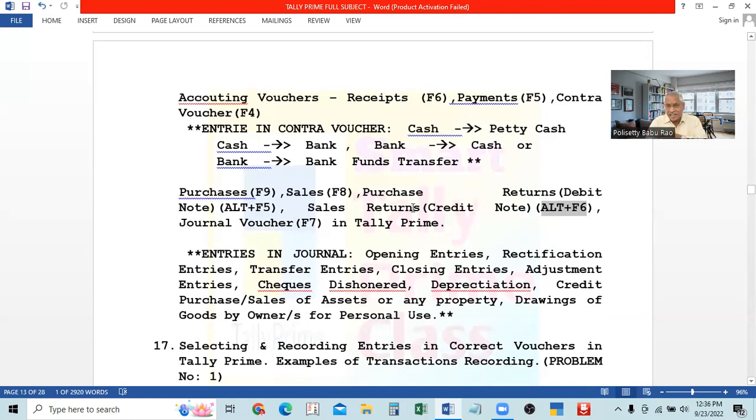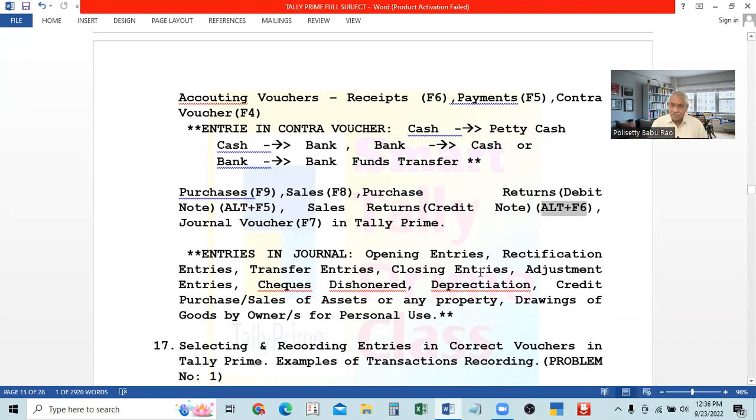In the case of any problem in the goods, reducing the price or discount, the seller will give the credit note first, then the buyer will give the debit note. And then there is another one. Sometimes, as I told you, purchase returns or debit note will be issued by the buyer. Buyer will do the debit note, seller will do the credit note. Sometimes, seller will do the debit note, buyer will do the credit note.